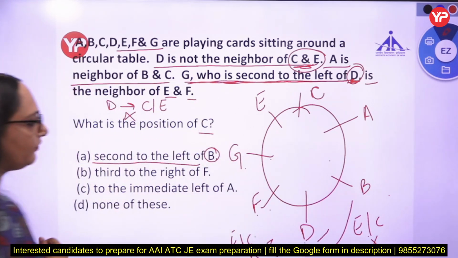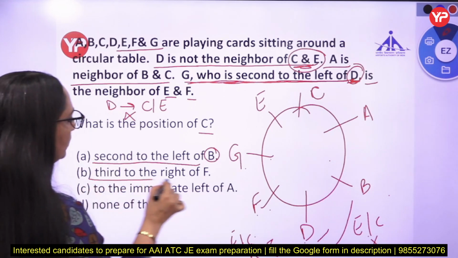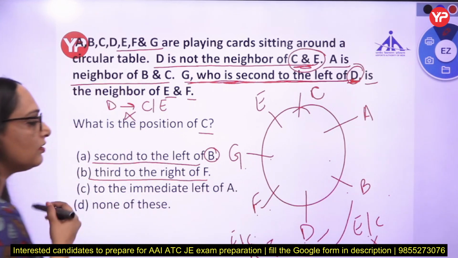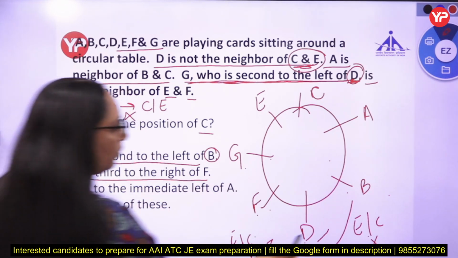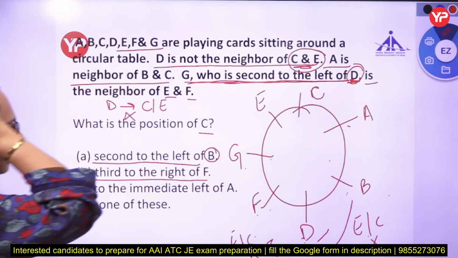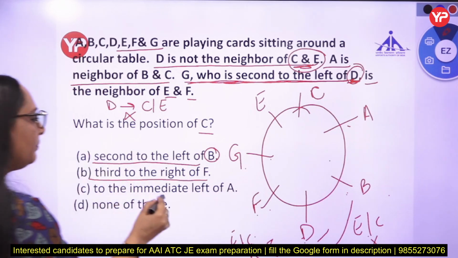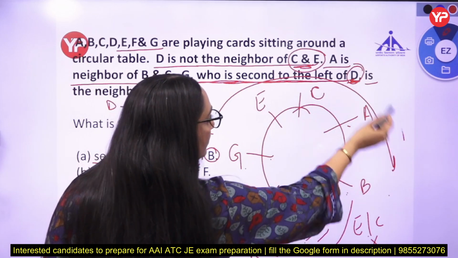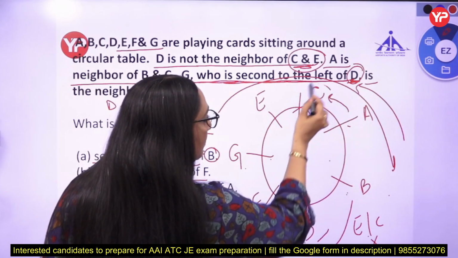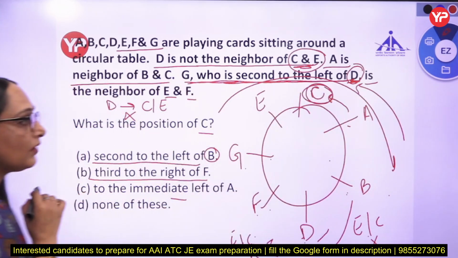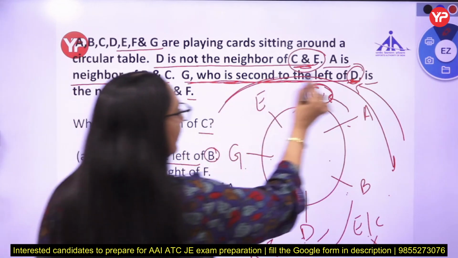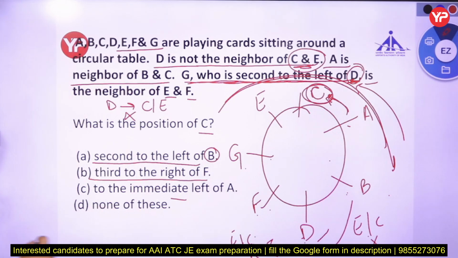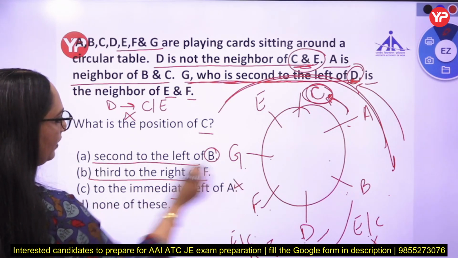Second to the left of B is F. Third to the right of F is B? 1, 2, 3, no. A is third to the right of F. To the immediate left of A, see, this is our right and this is our left. This is our left and this is our right. So C is immediate right of A, not left of A.